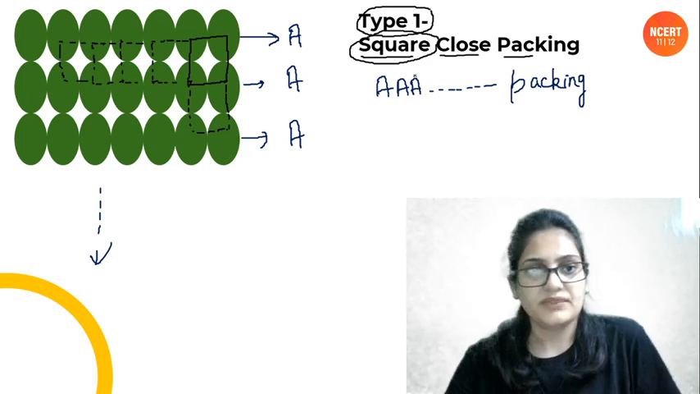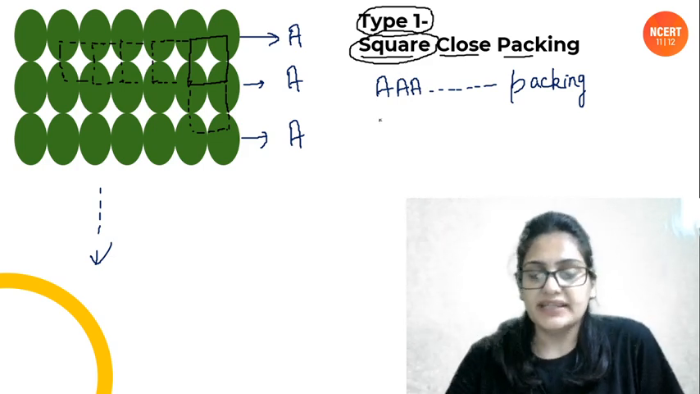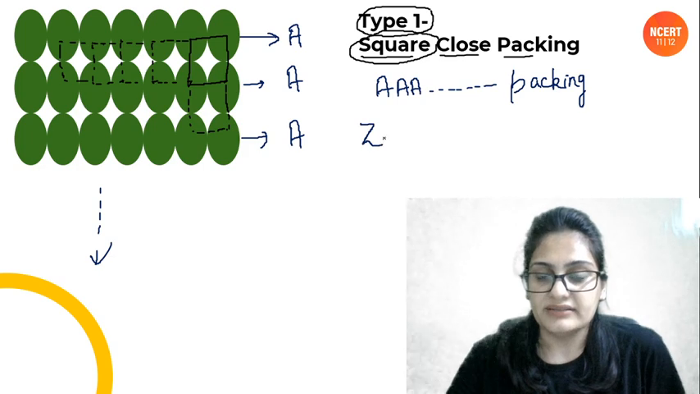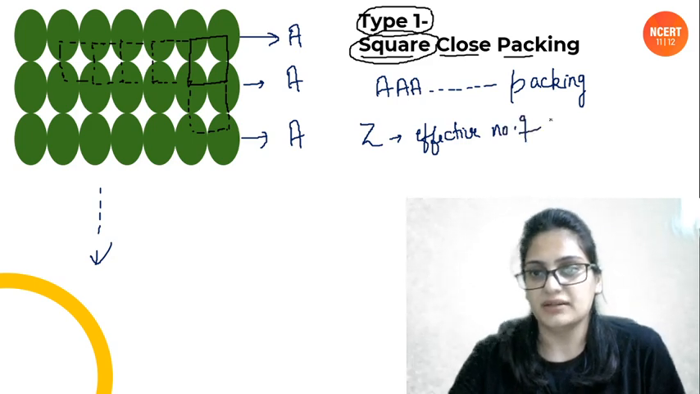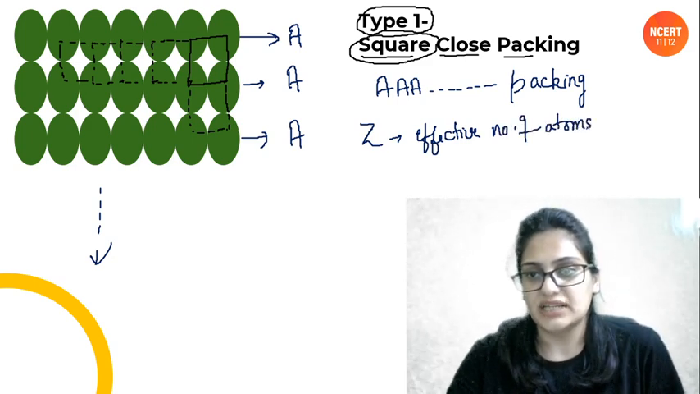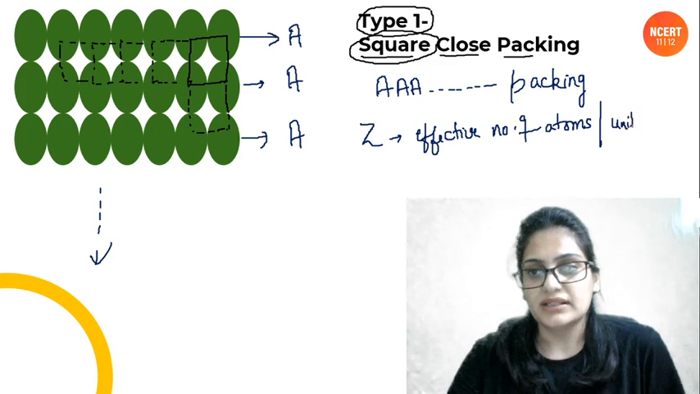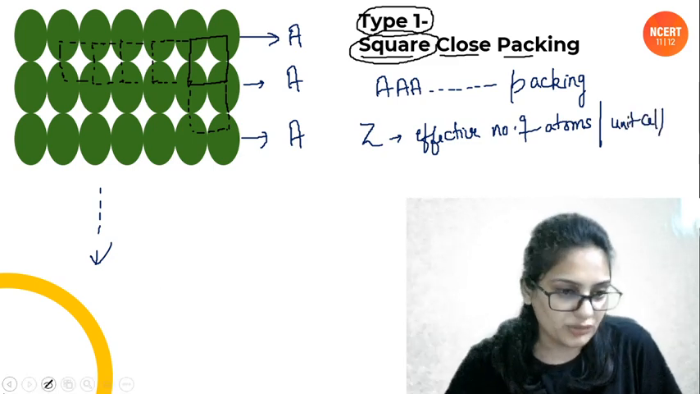Now the second thing, you have to calculate Z for it. Z is the effective number of atoms per unit cell, that is, the effective number of atoms present per unit cell. People, we have already chosen the unit cell. I have already told you the unit cell.